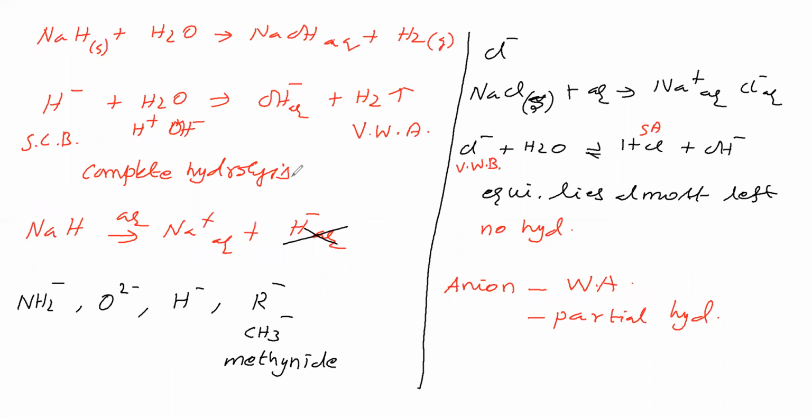Cationic hydrolysis. We take the cation as B plus, a univalent charge. A cation may contain a divalent or trivalent charge, anything is possible. Univalent: ammonium ion, sodium ion. Divalent: magnesium ion. Trivalent: aluminum ion. A cation can have any valency.